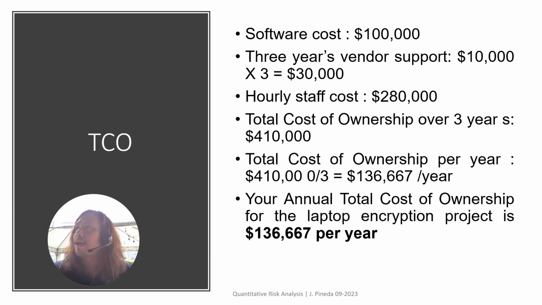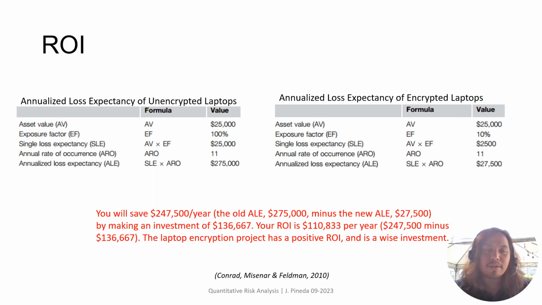But again, you have to annualize it. So how much is the cost per year? You divide it by 3, you get $136,667 per year. Now, with this information, we can now compute the ROI.